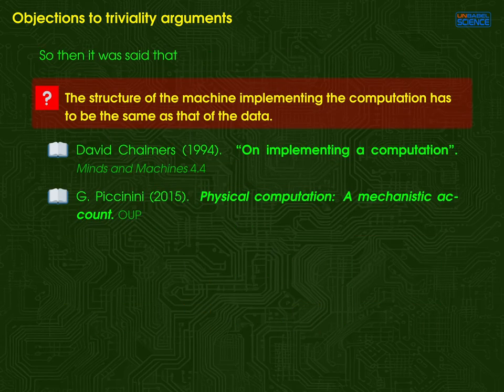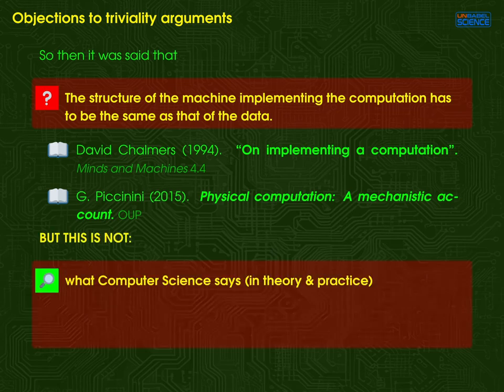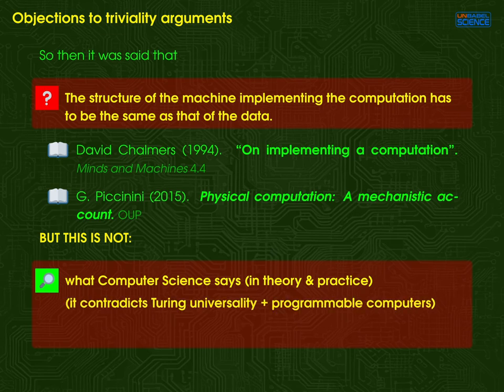So then, to reject this updated version of the triviality argument, it was proposed that the structure of the machine implementing the computation has to be the same as the structure of the data it represents. But this is not what computer science says, neither in theory nor in practice, because it contradicts Turing universality and programmable computers.